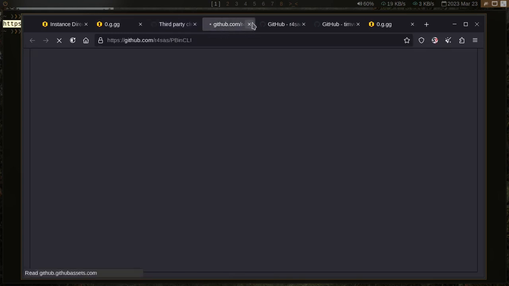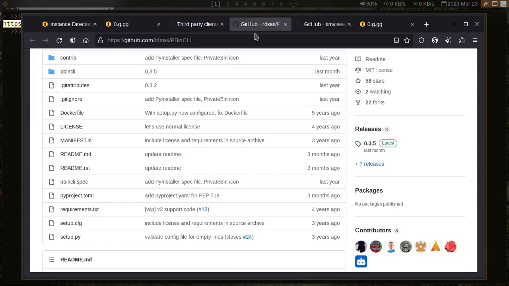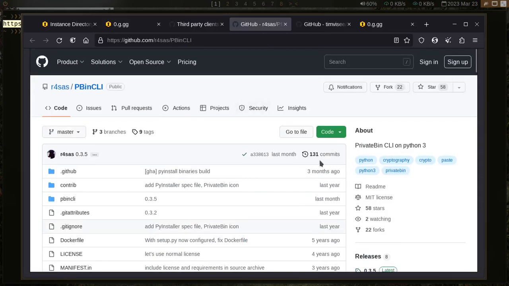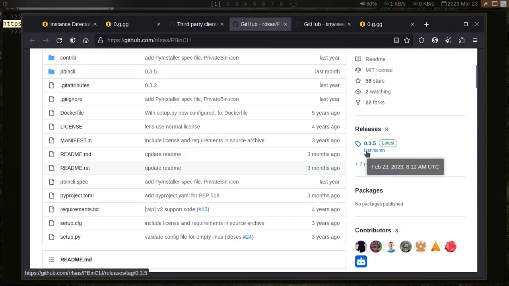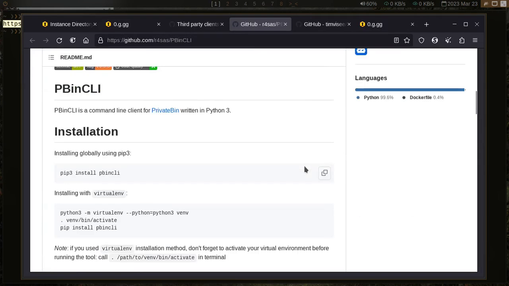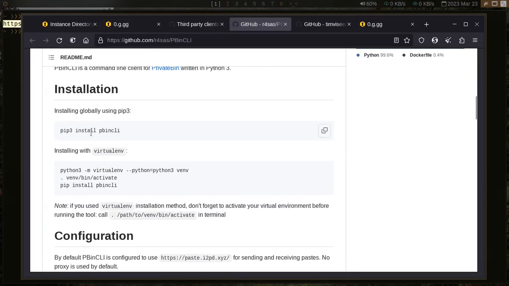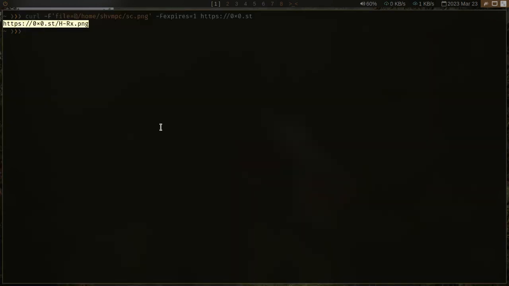We'll go to the most popular one, the most updated one, which is this PBin CLI, Pastebin CLI, and it is just very new, and we can install this on our computer. So all you have to do is you have to have pip3. If you are using Arch, you can basically do this to install pip3, and after that you can do pip3 install pastebin CLI. I have already installed that, so I don't need to do this twice.